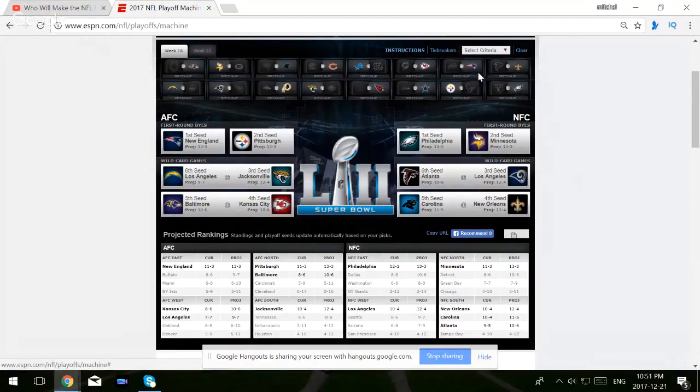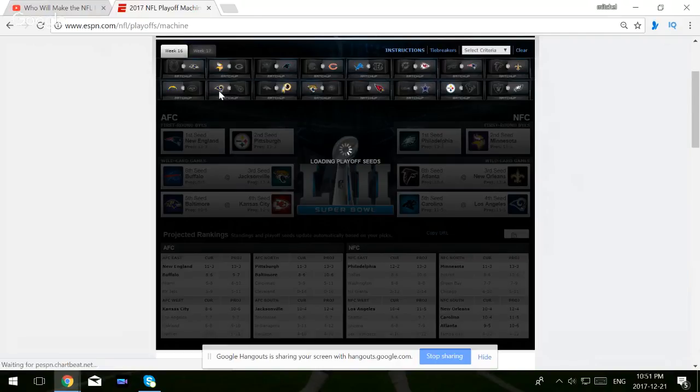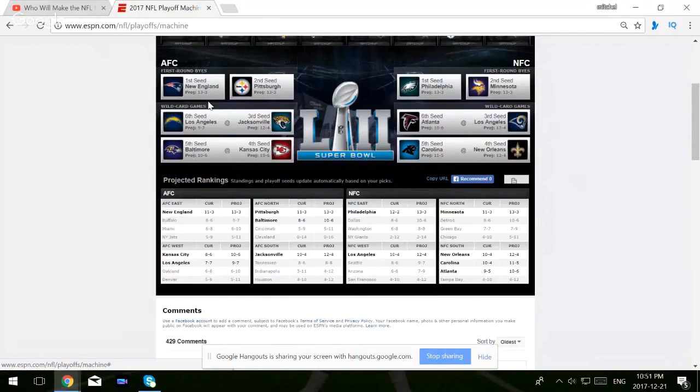And then you have week 16, which is the Titans in Tennessee. So if the Titans win this game, the New Orleans Saints would be the 3rd seed. So they would then play the Atlanta Falcons, according to my predictions, and the LA Rams would play the Carolina Panthers. That's what would happen. If the Rams win a game, they're back to the 3rd seed.